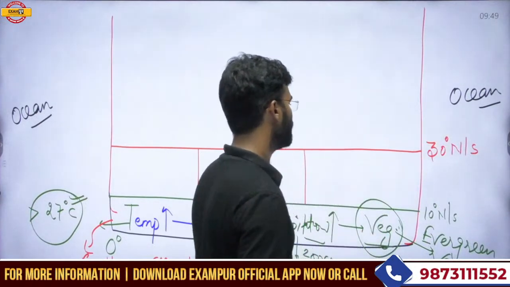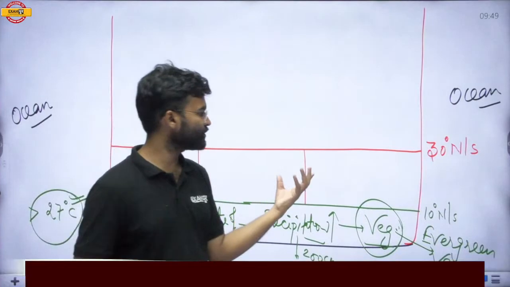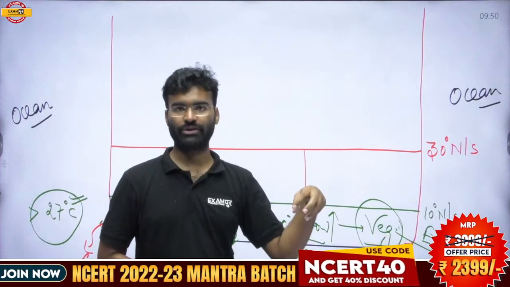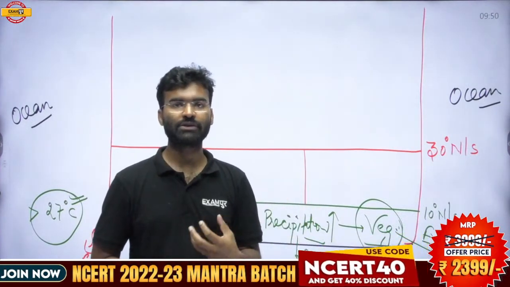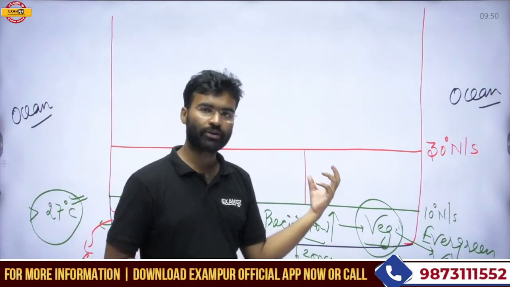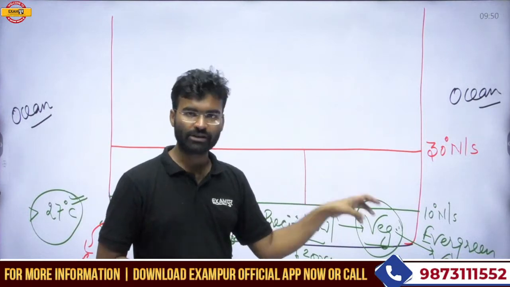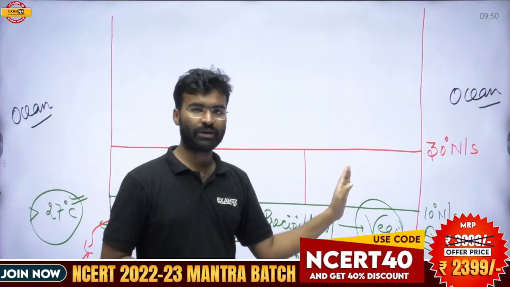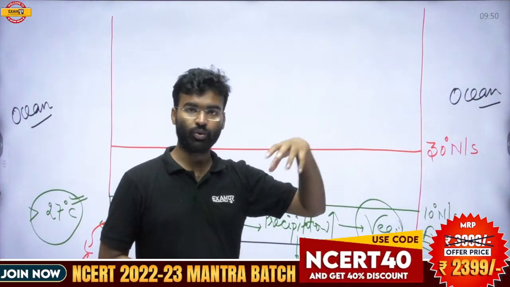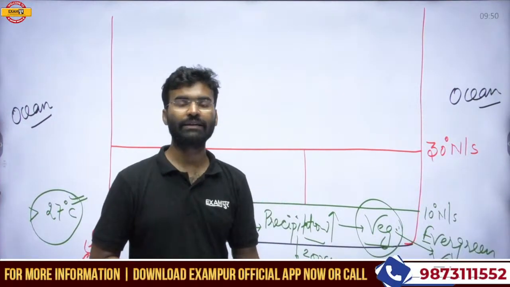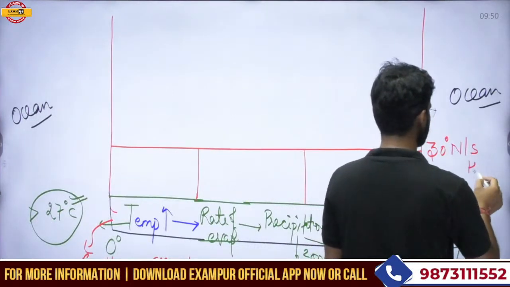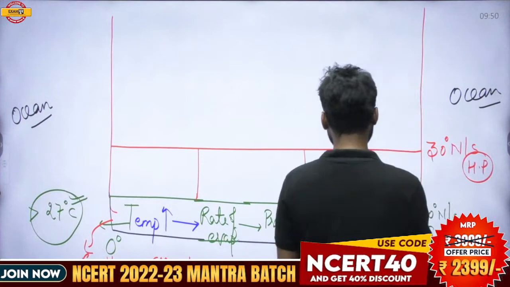When this zone becomes hotter, it experiences low atmospheric pressure, because the temperature of the atmosphere is inversely related to the pressure of the atmosphere. When this zone becomes hotter, it experiences low atmospheric pressure, and the atmospheric pressure of the oceanic region is relatively high. Due to this difference in atmospheric pressure, this zone experiences high pressure and this zone experiences low pressure.